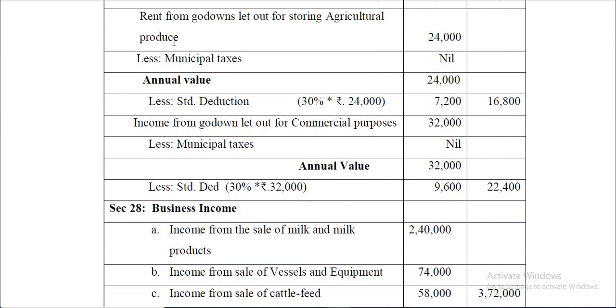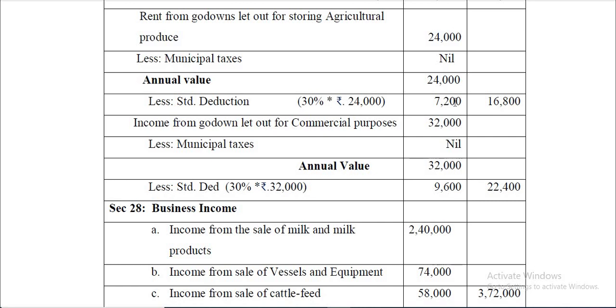Now look at the next one. Rent from godowns let out for storing agriculture produce. So 24,000. This is taken as gross annual value. And there are no municipal taxes relating to this property. So nil. So what you get is annual value. On this you have to calculate standard deduction. That is 30%. So 7,200.